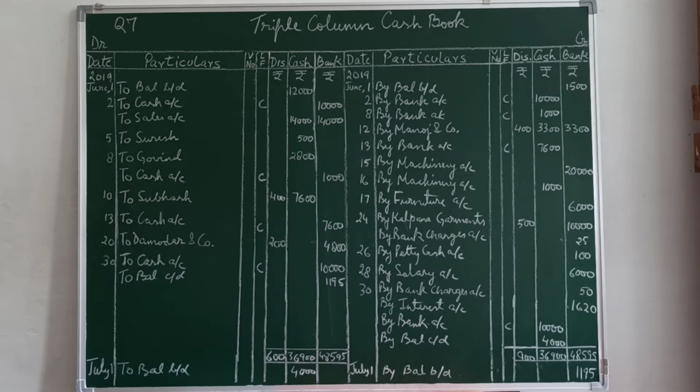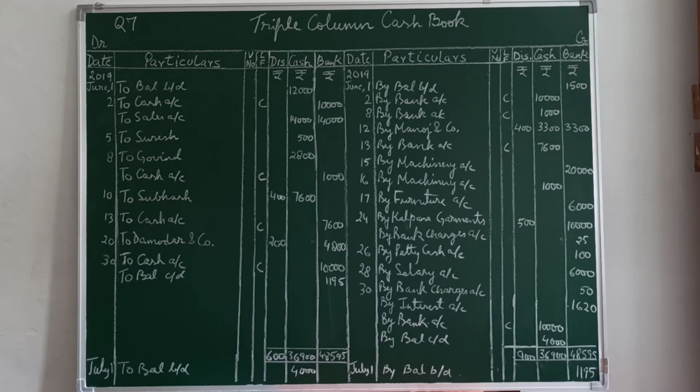Same date, sold goods for cash 28,000 and paid half the proceeds into bank. So whatever money was received in cash, half of that went to bank the same day. You will not pass any contra entry for that. Same date, to sales, cash column 14,000 and balance 14,000 in bank column, or half of 28,000. Third, purchase goods for rupees 7,000 from Manoj and Company on credit. Since this is the cash book, we record only cash transactions, so credit transactions will be ignored.